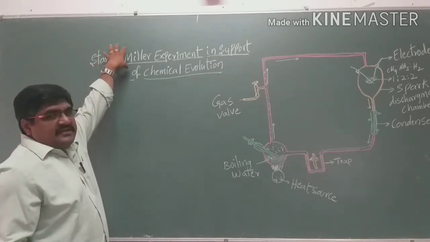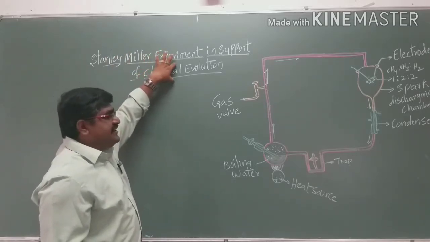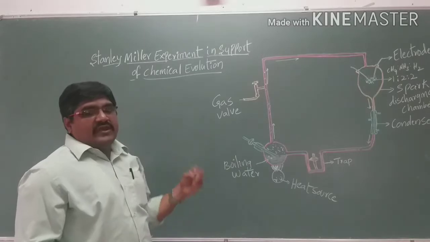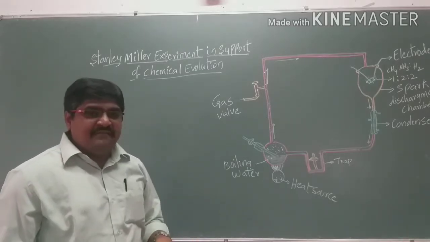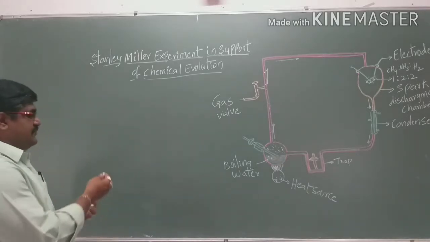This means that life is produced from simple inorganic substances.